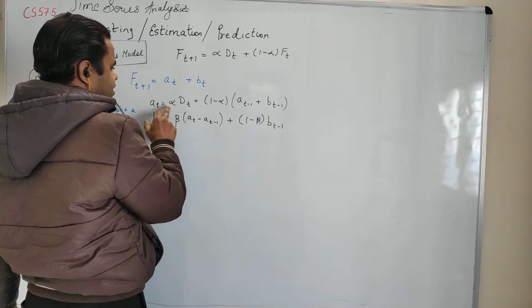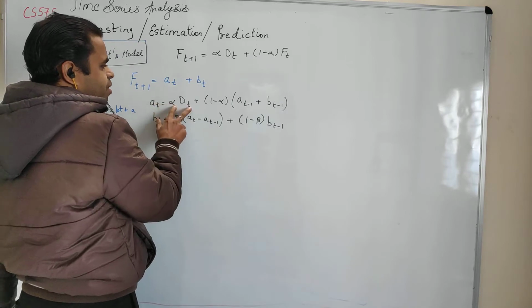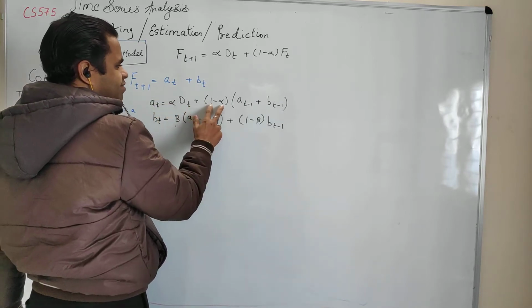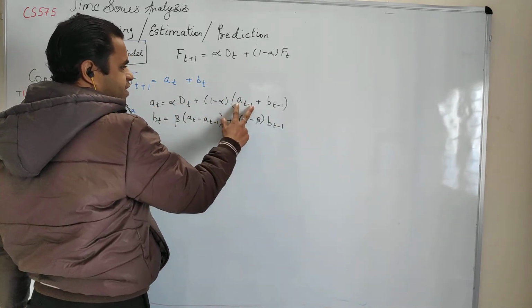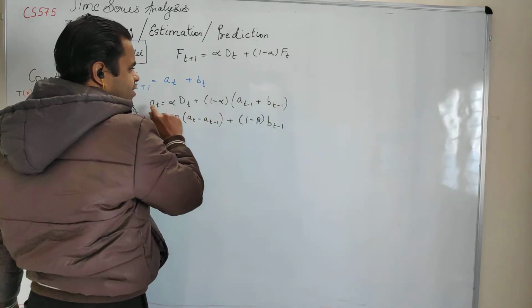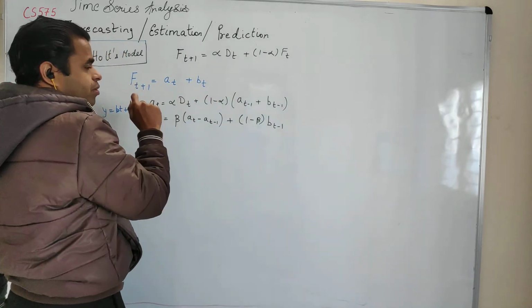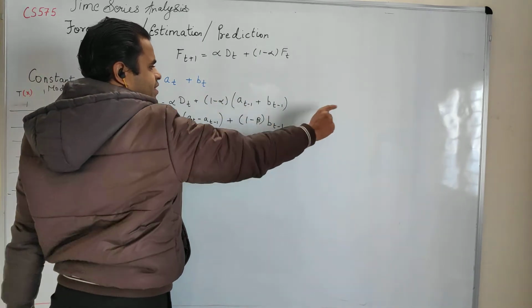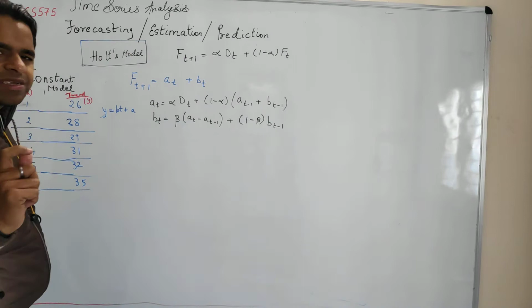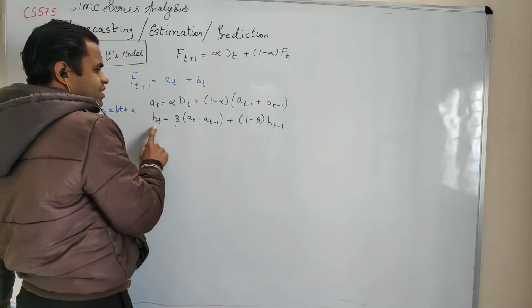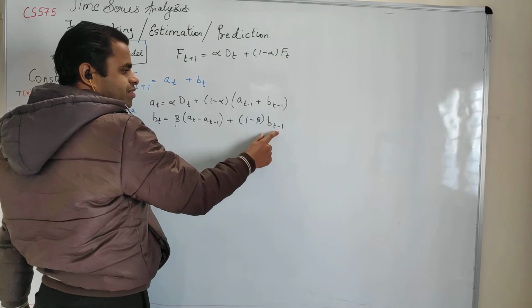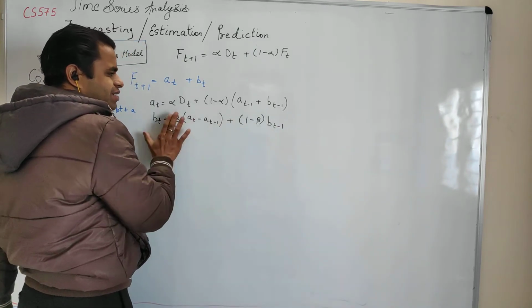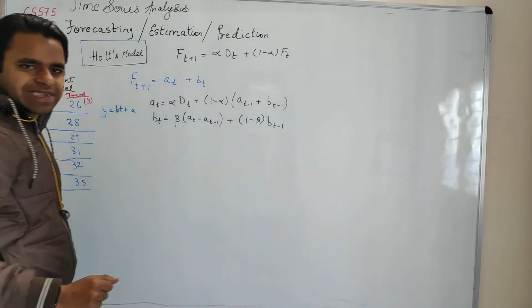Now you can see that a_t is basically given by the demand plus 1 minus alpha. Again you can see that a_t is defined in terms of a_(t-1) again. So just like the exponential smoothing, this will basically become an infinite series. That's the GP concept. Similarly, you can see that b_t is also defined in terms of b_(t-1). So again, when I expand this, this will lead to an infinite series.